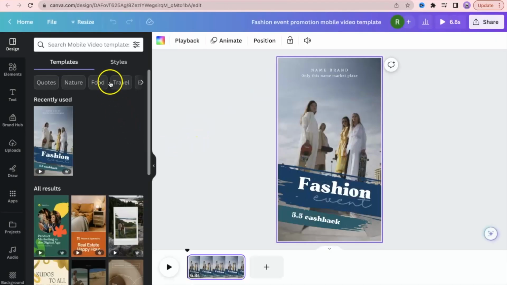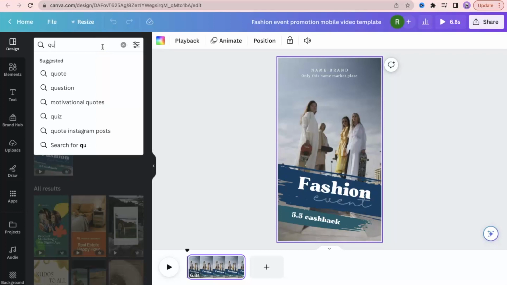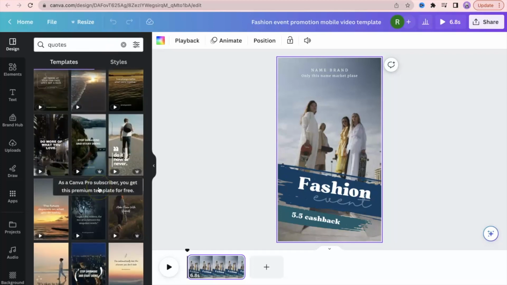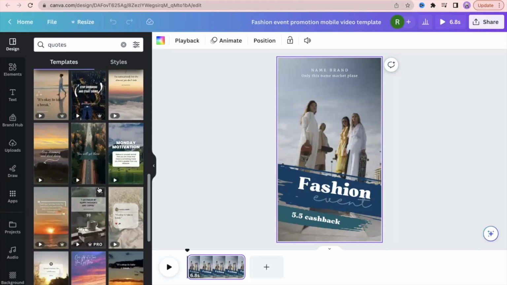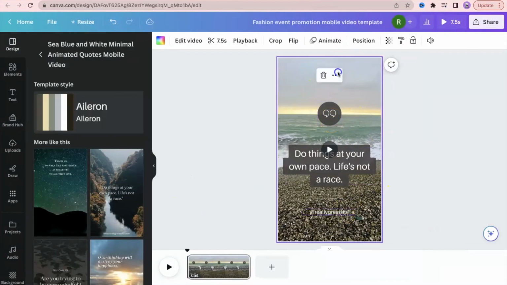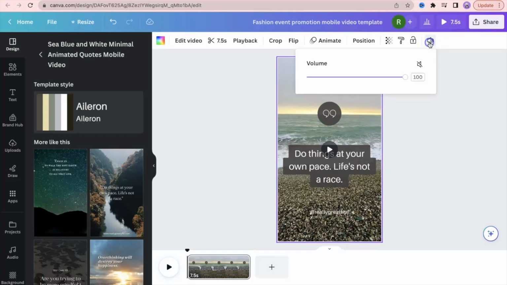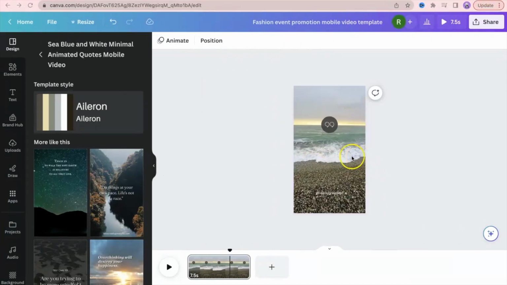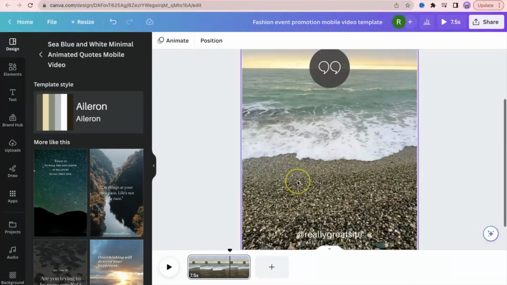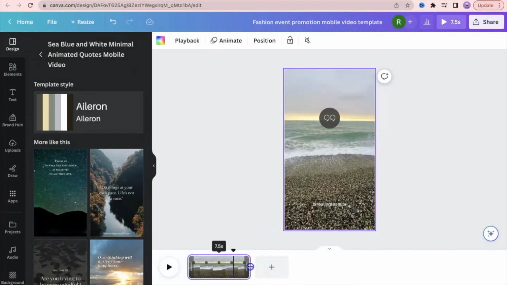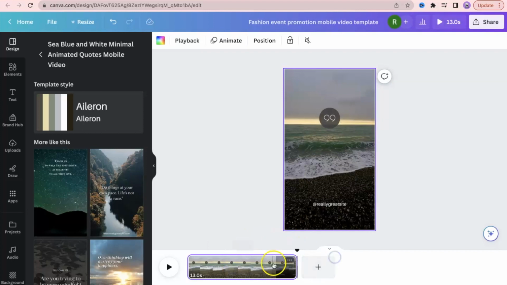Now from the left side, you're going to want to search quotes. Okay, pick one of these that works for you. Obviously there's a bunch of options here. Now some videos come with the sound, so we need to click on this speaker option and mute the video. Also click on the text and delete it. Now we're going to create our own custom templates for these shorts. You can also extend the length of it right here and make it longer.